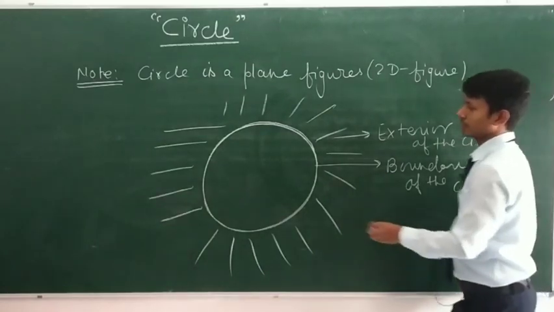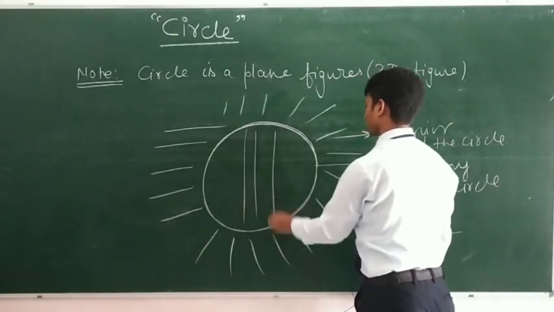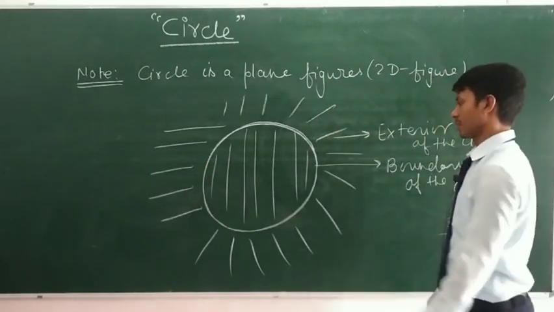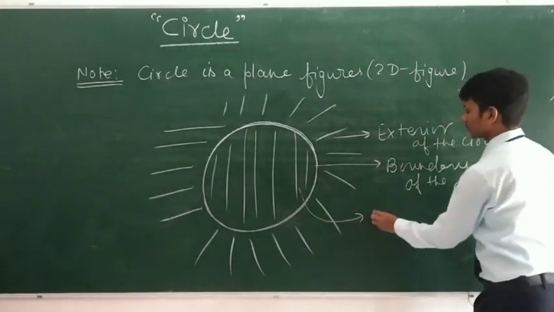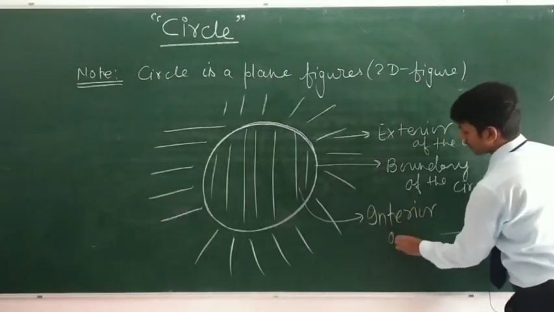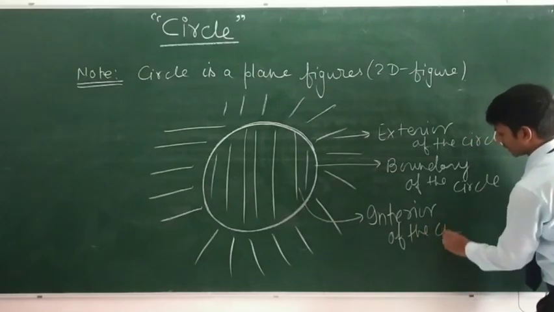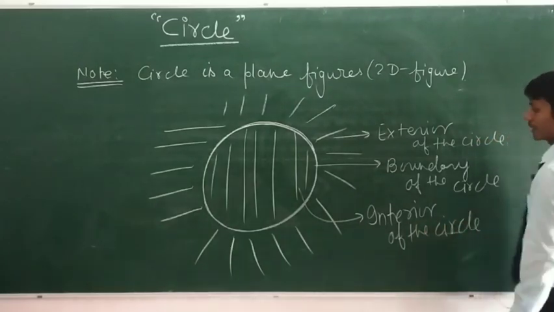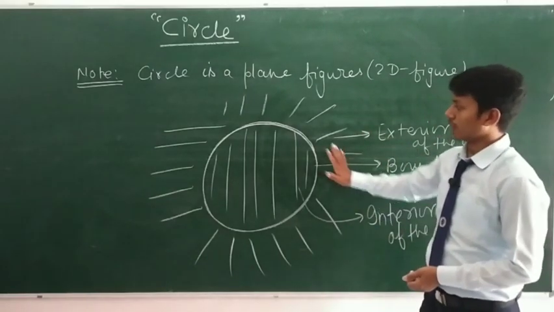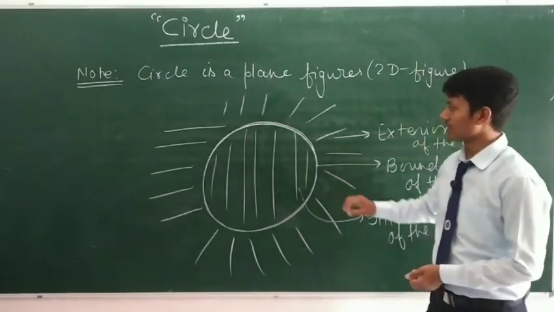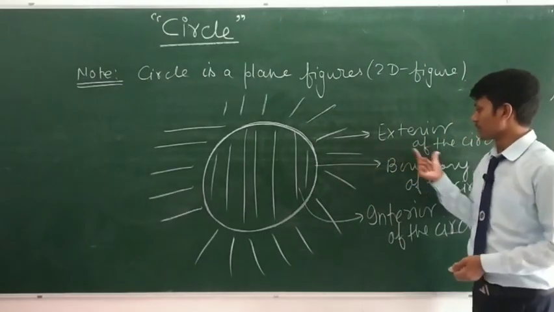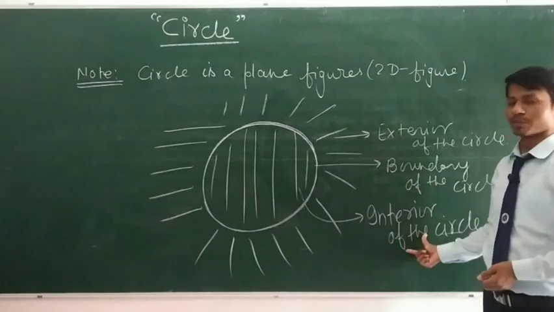And the last, this portion, is known as the interior of the circle. So whenever we draw a circle in a plane, that circle divides the whole plane into three parts: exterior of the circle, boundary of the circle, and interior of the circle.